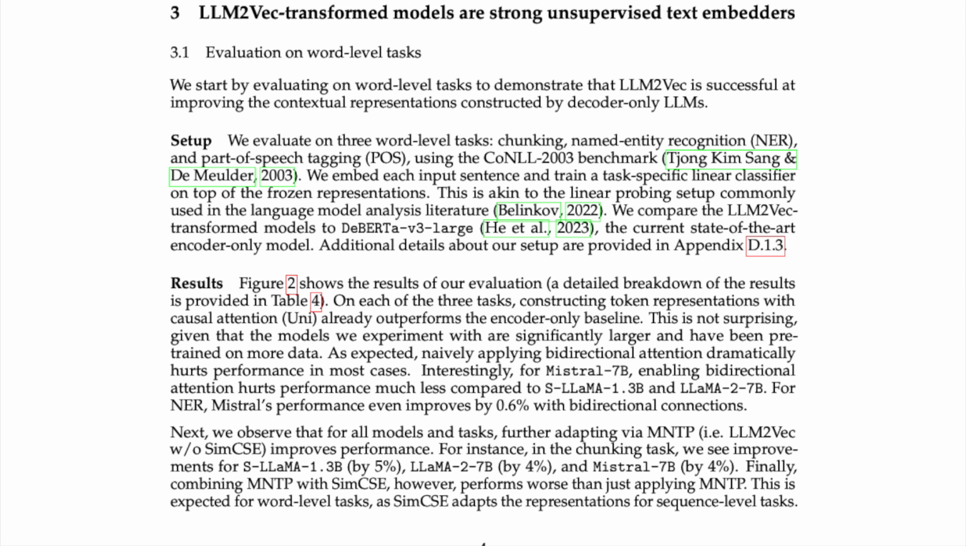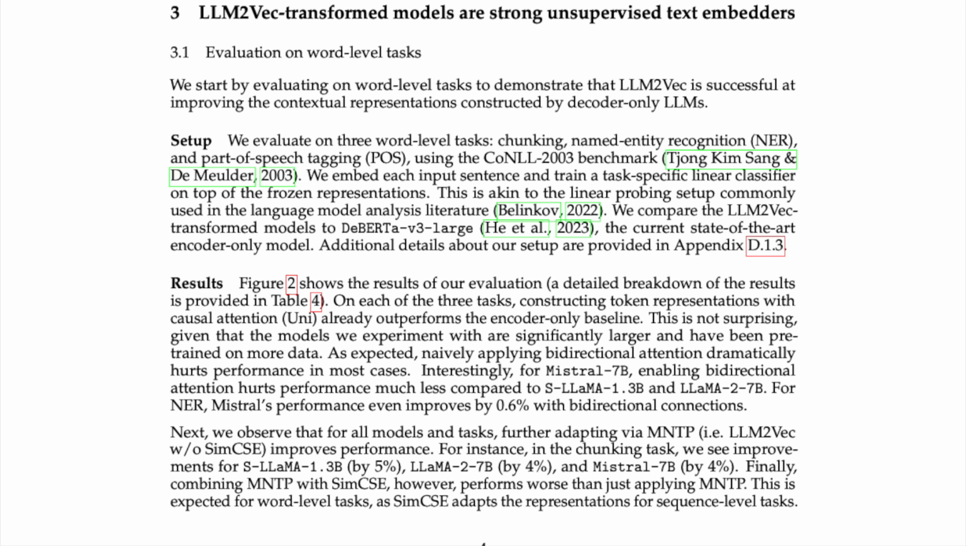Results. Figure 2 shows the results of our evaluation. A detailed breakdown of the results is provided in Table 4. On each of the 3 tasks, constructing token representations with causal attention, Uni, already outperforms the encoder-only baseline. This is not surprising, given that the models we experiment with are significantly larger and have been pre-trained on more data. As expected, naively applying bidirectional attention dramatically hurts performance in most cases.